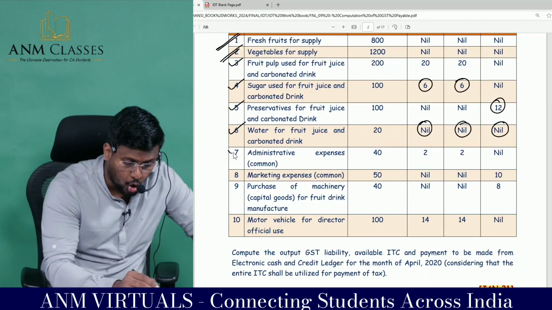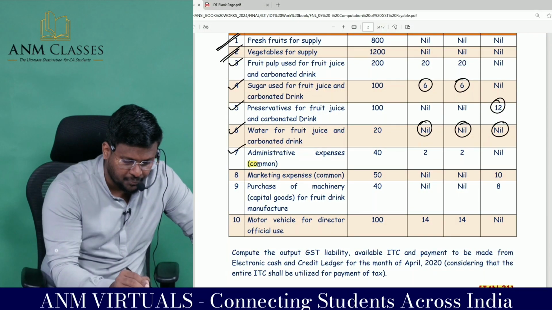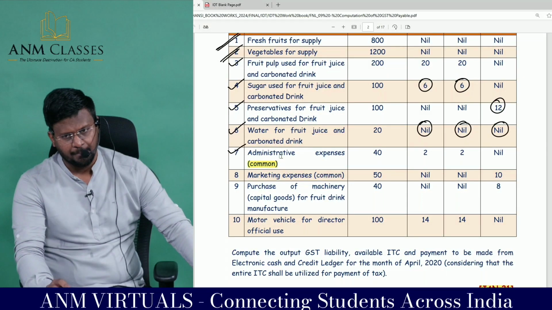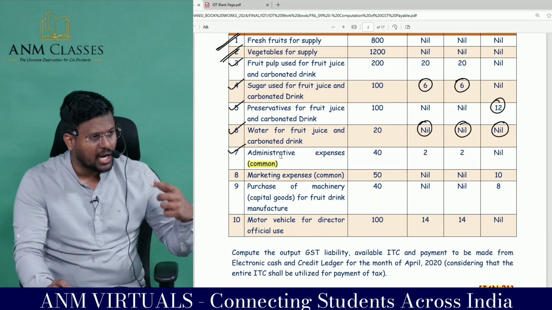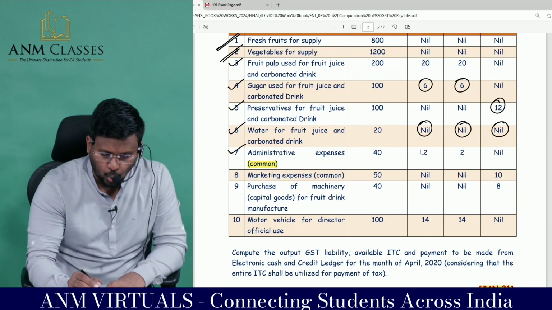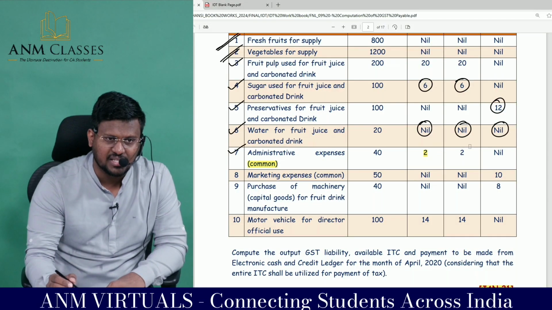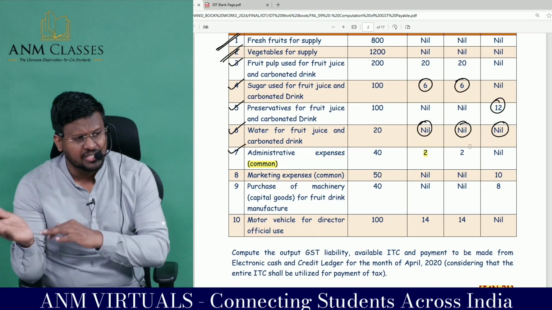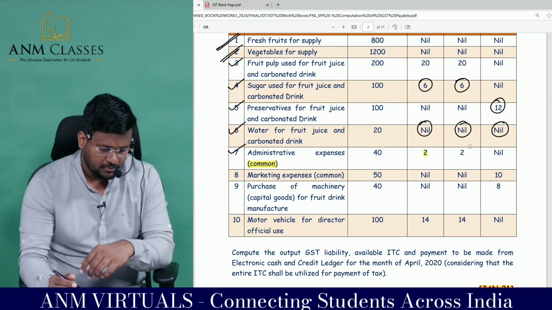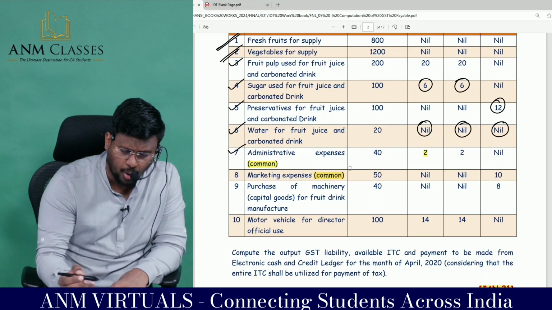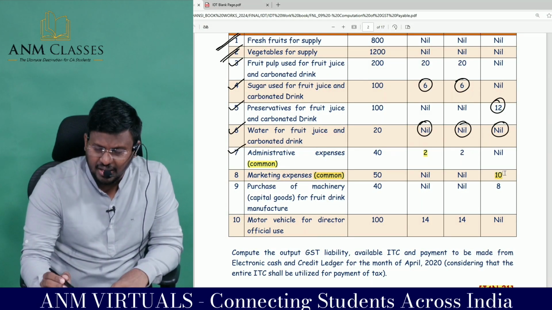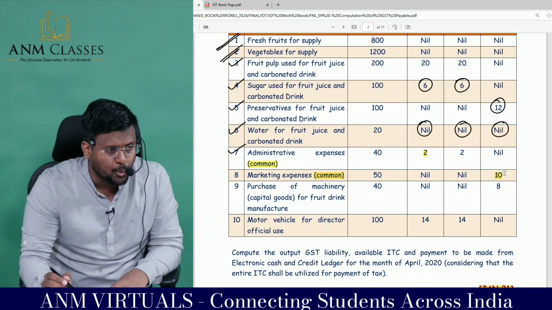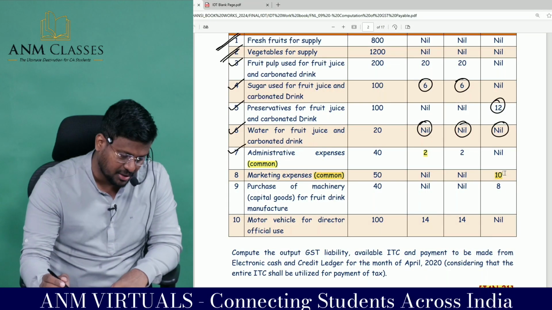Administrative expenses, common administrative expenses, they have specifically given as common. That means we have to do the apportionment. Total GST paid is 2 lakhs and 2 lakhs. We have to segregate that 2 lakh and 2 lakh into taxable supply and exempt supply. Marketing expenses again common, IGST of 10 lakh is there. This has to be apportioned between taxable and exempted.